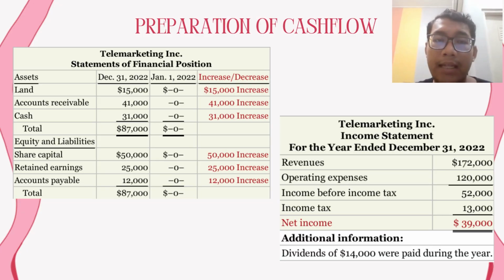The company rented its office space, furniture, and telecommunication equipment and performed marketing services throughout the first year. In June 2022, the company purchased land for 15,000. The left picture shows the company's comparative statements of financial position at the beginning and end of 2022, and the right picture is the income statement.